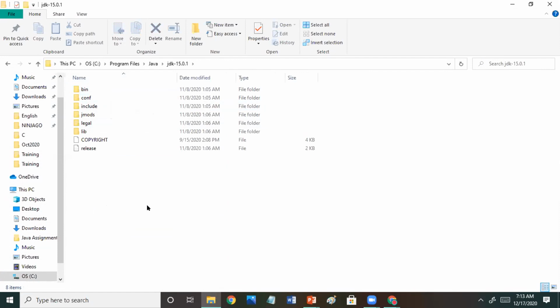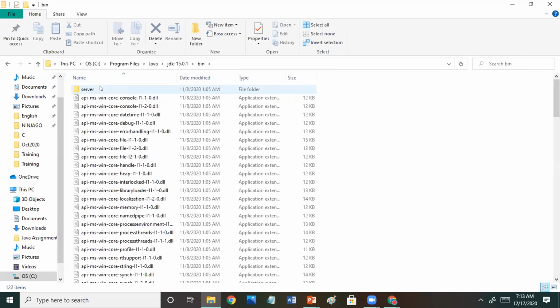So once it is installed, you can see this bin folder inside the JDK folder. Here you have all the important files related to Java which help you execute the Java program, and the Java compiler file is also here.